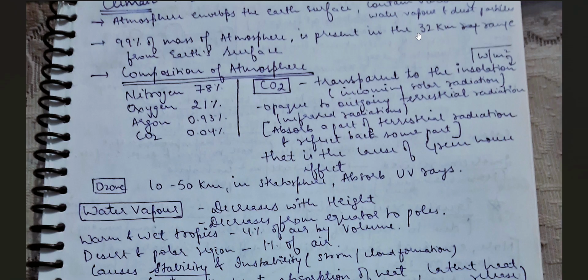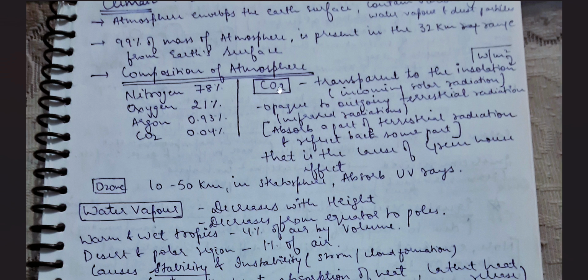Now if we talk about the composition of the atmosphere, in NCERT this percentage isn't mentioned, but for your idea, I mention it. Nitrogen is 78%, so it is the maximum gas that is found. This is an MCQ question. It is asked in the exercise part, which gas is maximum. So nitrogen is the one which is maximum. Then we have oxygen 21%. Then further the division happens.